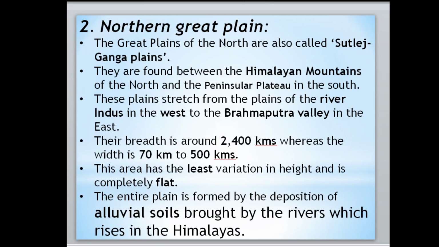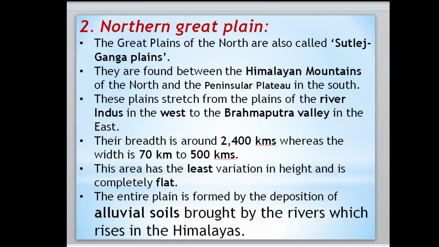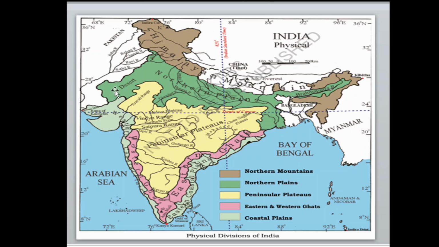Now move to the next part, the northern plains. This is the second physical division of India. Just see it here. The green part covers from Rajasthan, a little bit of Madhya Pradesh, and on this side the Brahmaputra river, and here also. This is called the northern plains.